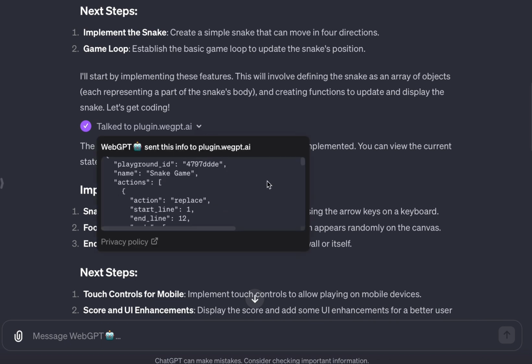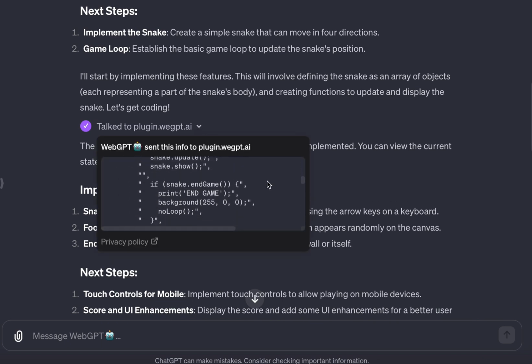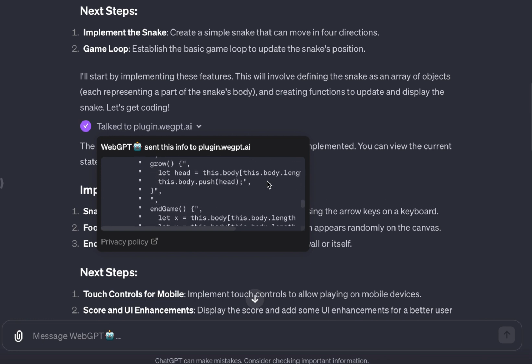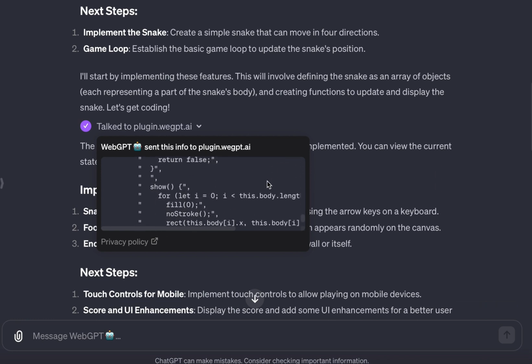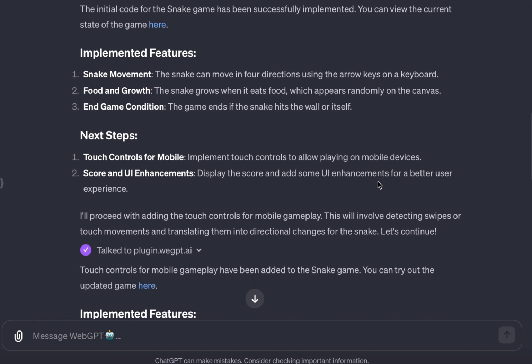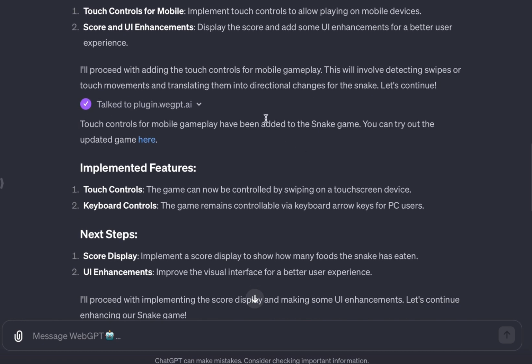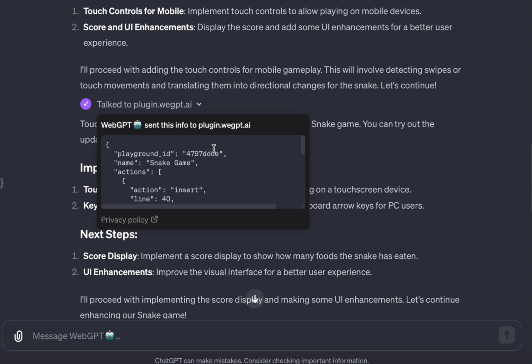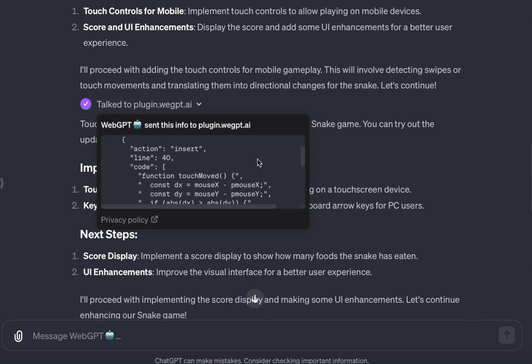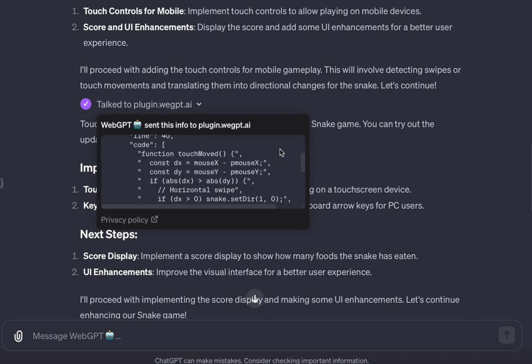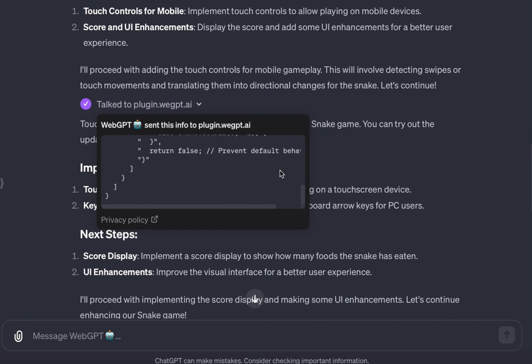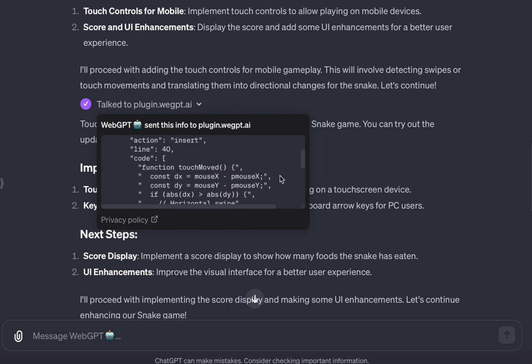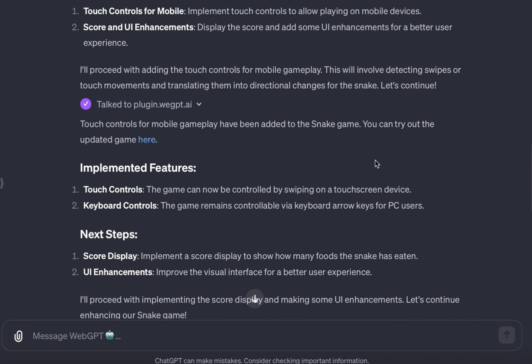So it starts off by just making out a plan and then writing all of the basic foundational code for this game. This is all happening in the background. You won't need to know any code, obviously, but it is indeed writing code for you. Going down, the next step is it wants to add in the touch controls in addition to the desktop movement, because I asked for that specifically in the original prompt. So it goes ahead and adds in my mobile support.